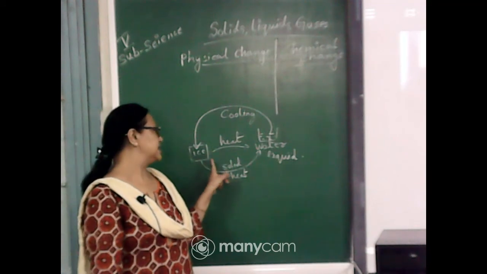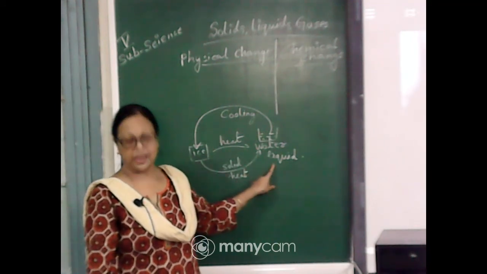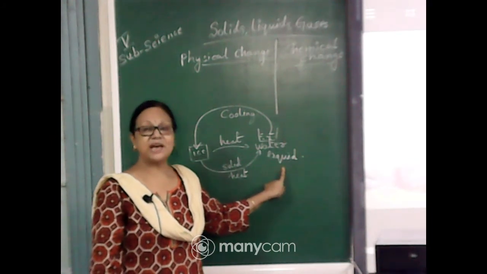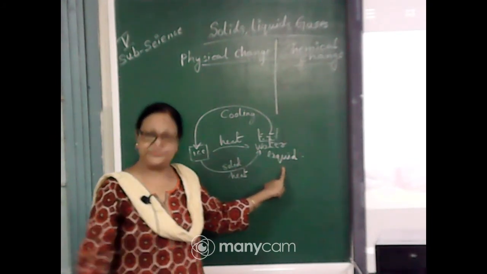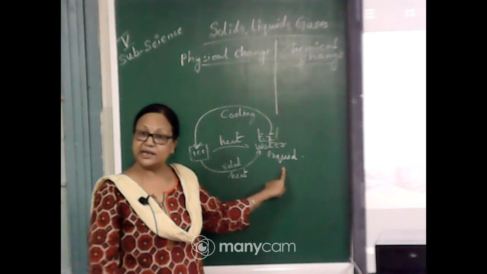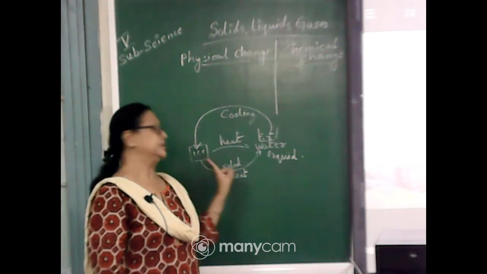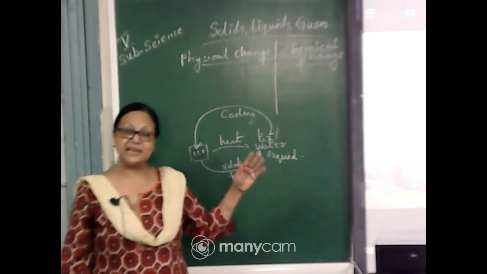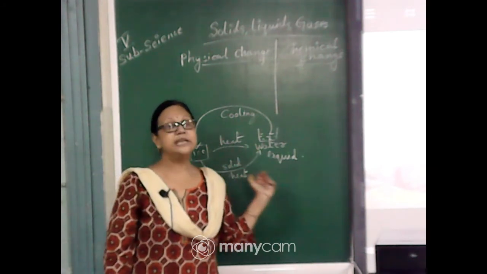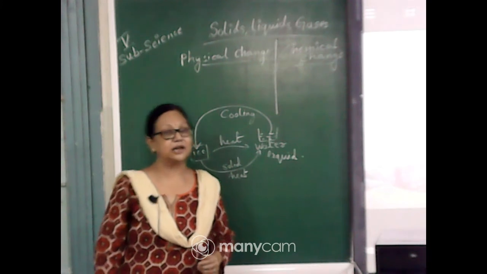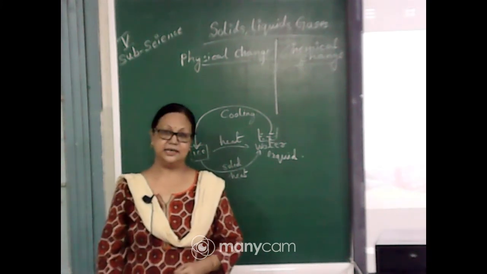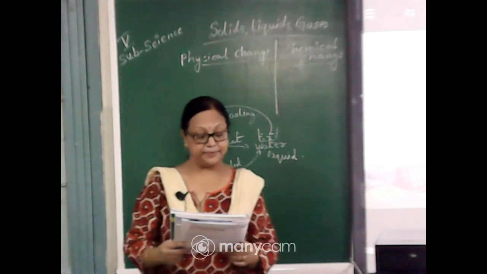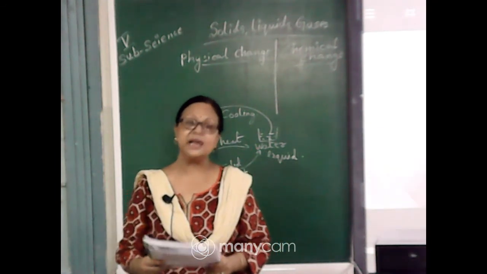As we heat the ice, by absorbing the heat, ice changes into water. But when we cool it again, we are removing the heat, and the water again changes into ice. So by reversing the condition, we again get the substance. All these kinds of changes are called physical change. Understood? So it is a temporary change and generally reversible.